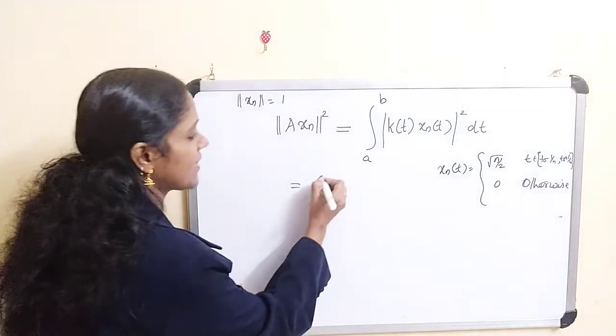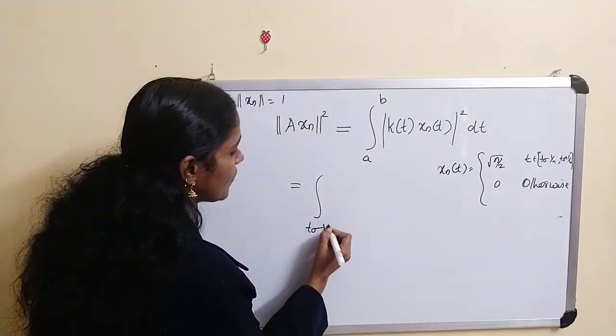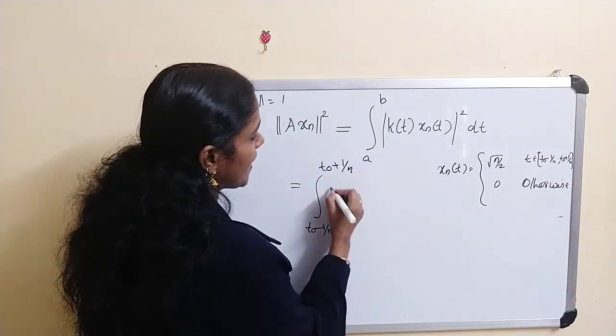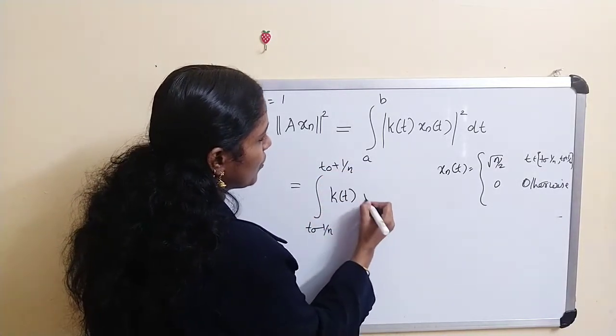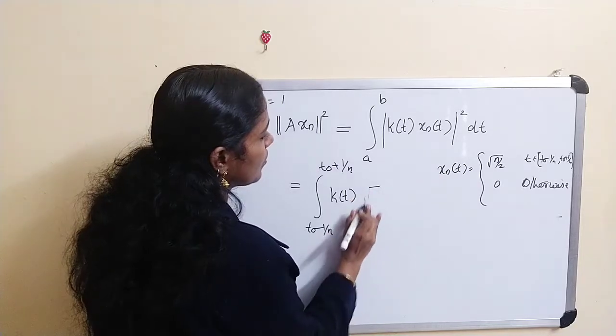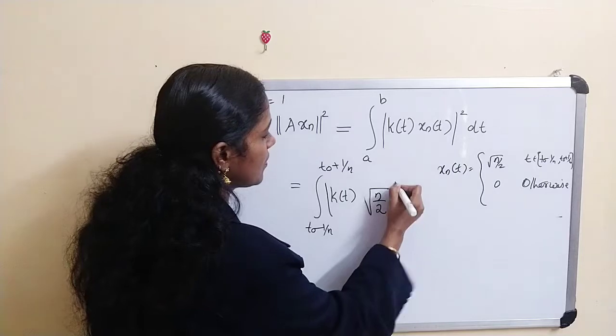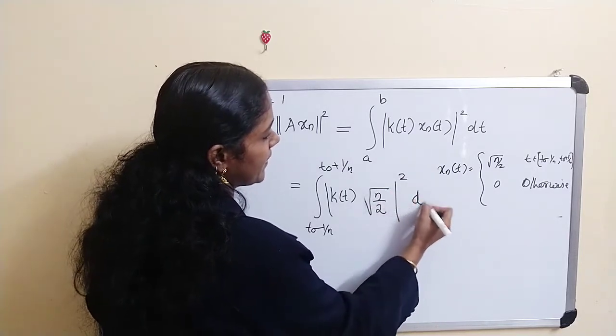Therefore, this integral is from t_0 minus 1 by n to t_0 plus 1 by n of |k(t) root n by 2|² dt.